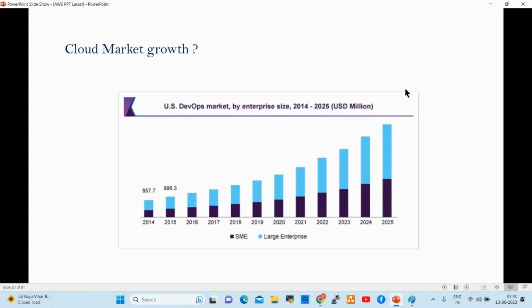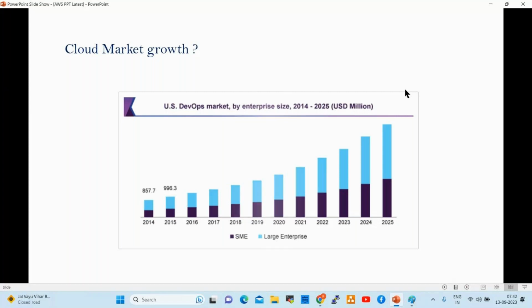Cloud and DevOps market would be like this for the coming 15 to 20 years. Since 2012, I've been in cloud platform and DevOps, and I'm seeing the market would stay like this for the coming 15 to 20 years.